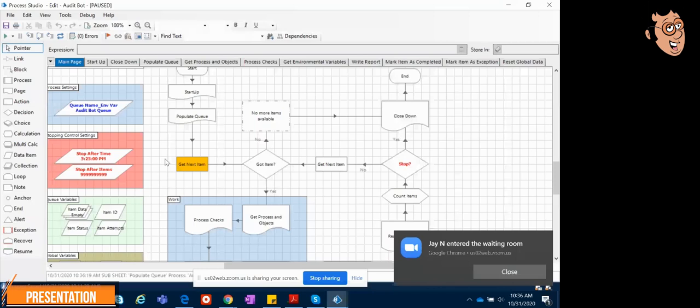In get process and objects, we'll be getting all the XML code there. We'll be segregating the process and objects into different collections, because we need to check both. After that, we'll have two pages: one is process check and the other is object check.